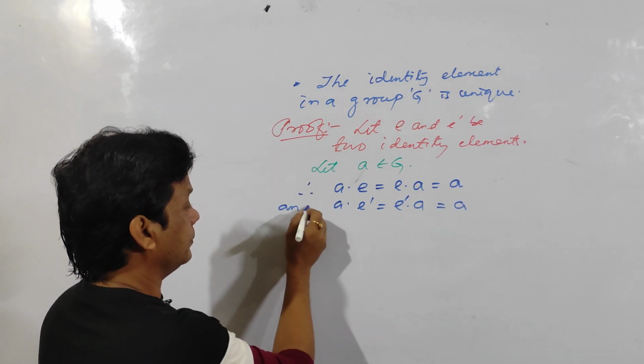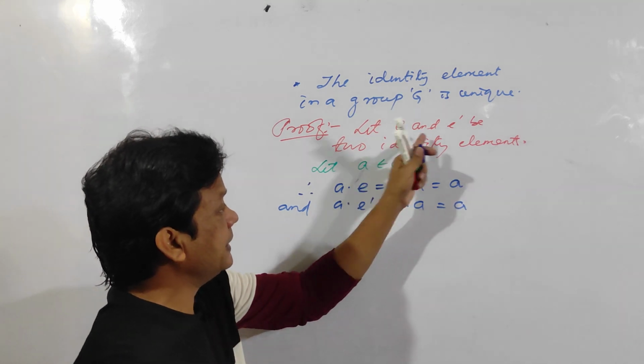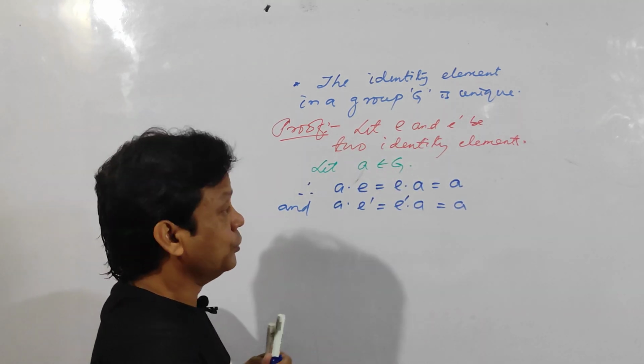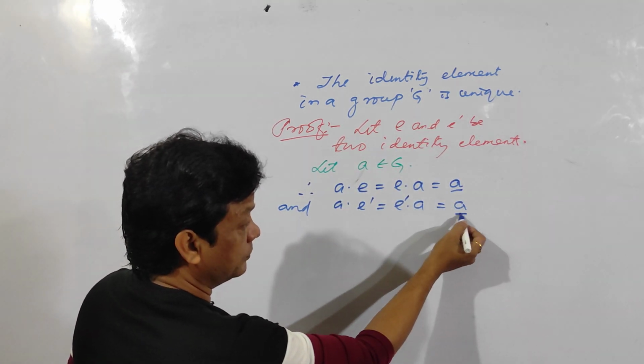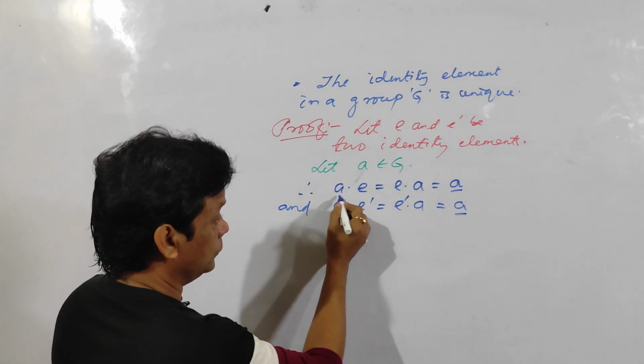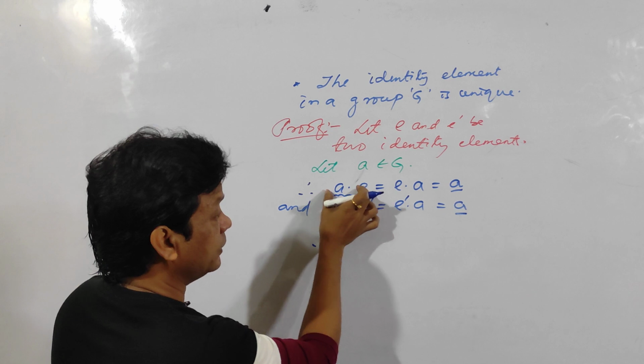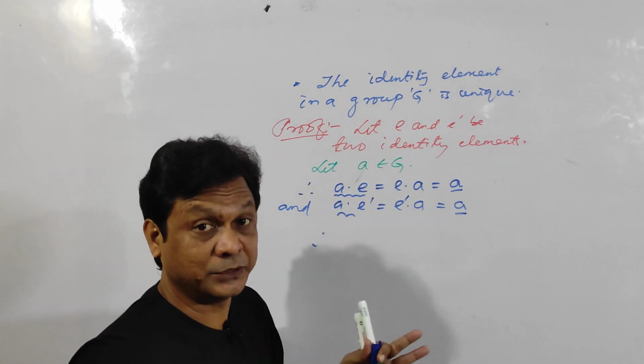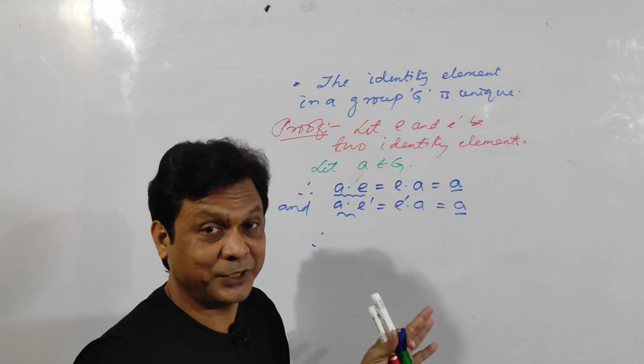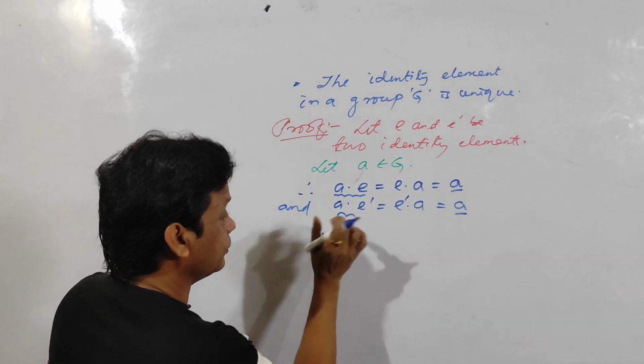Clear? Because E is the identity and E dash is also the identity, the right hand sides are the same. So, I can take this one equal to this one, or this one equal to this one. Don't take this one to this one; you cannot do anything, no conclusion will be obtained. So, this one is equal to this one.